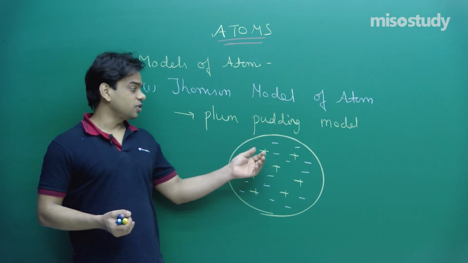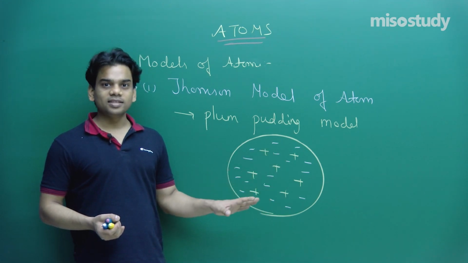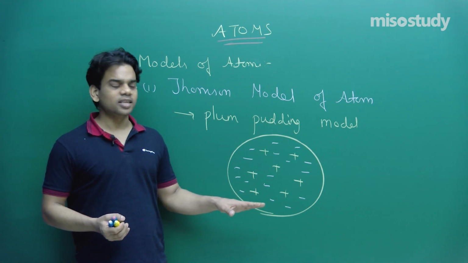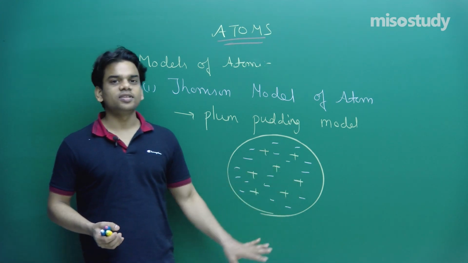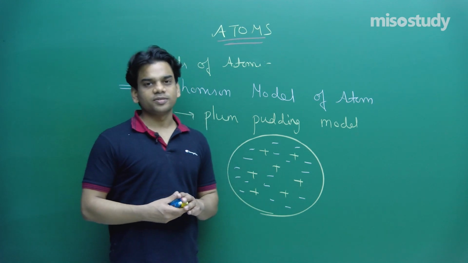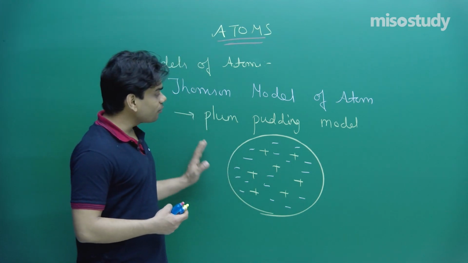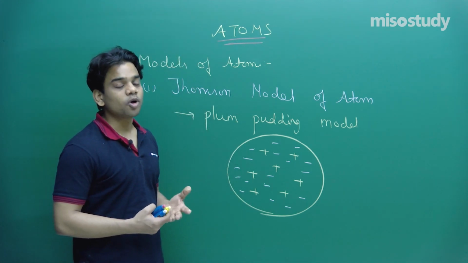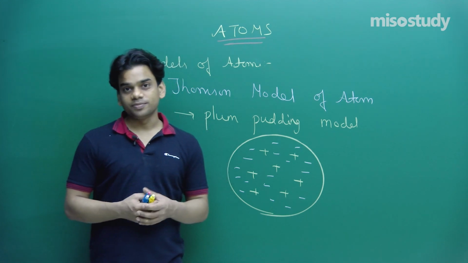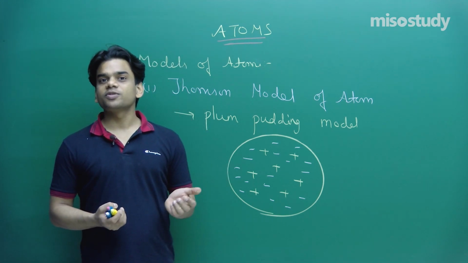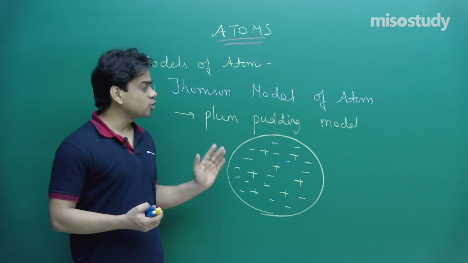He said that there are positively charged particles, and to neutralize the atom, the entire volume has negative charge within it. But why did this model fail? There are certain observations which were not explained by the Thomson model.